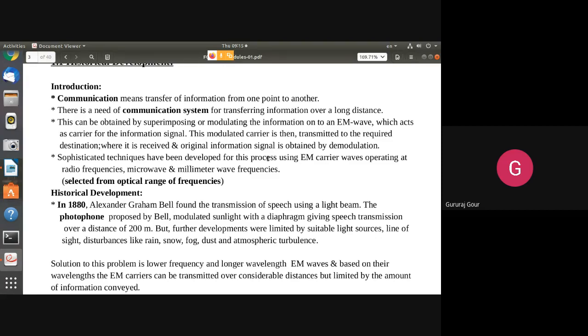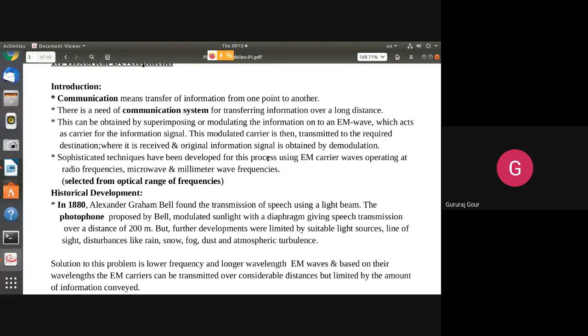So this low amplitude information signal is carried or transmitted by the high amplitude carrier signal. High amplitude means high frequency and high characteristics. So the carrier is actually helping us to carry or transmit our information from one point to another point.